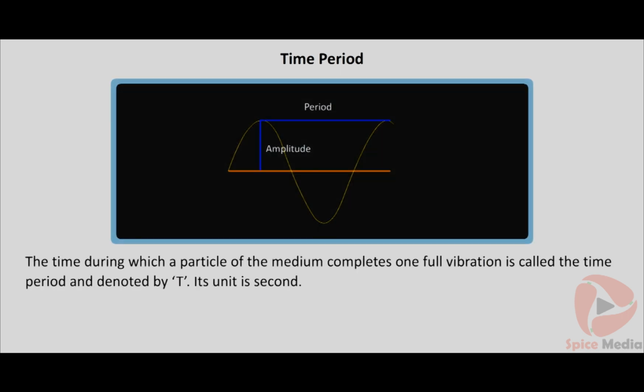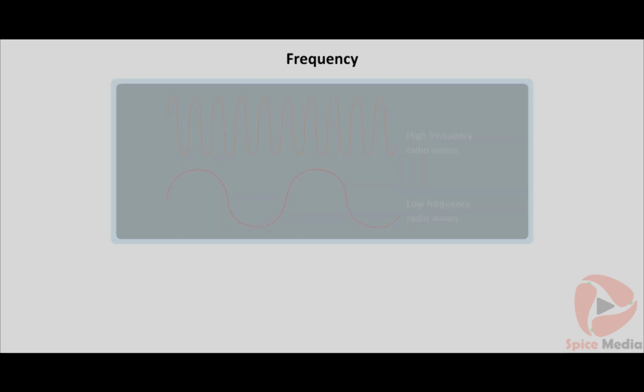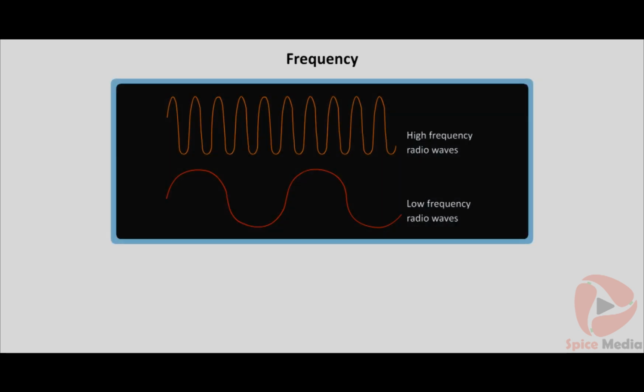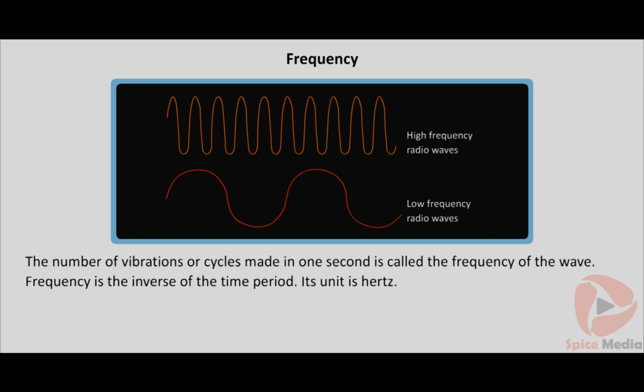Time period is the time taken by the wave to complete one full vibration. Time period is denoted by the letter T. Its unit is second. Next important term associated with wave is frequency. Frequency is the number of vibrations or oscillations made by the wave in 1 second. Frequency is the inverse of the time period.